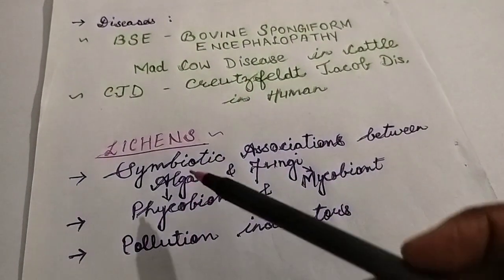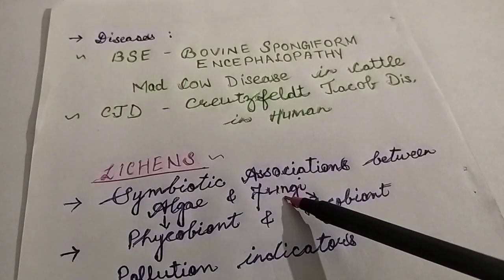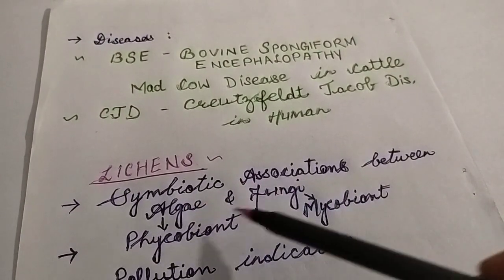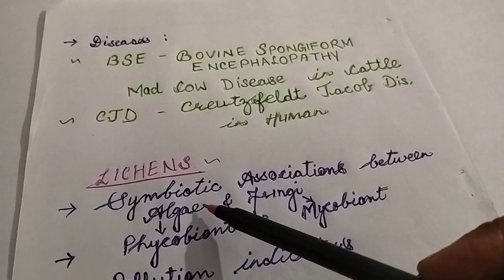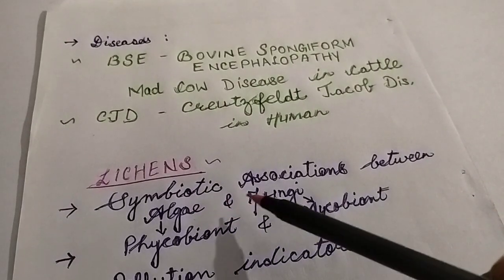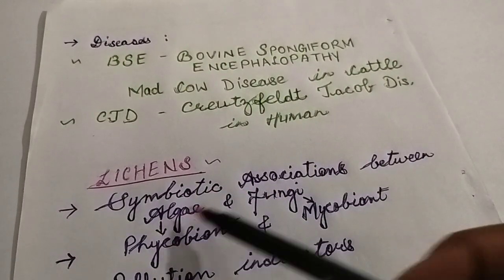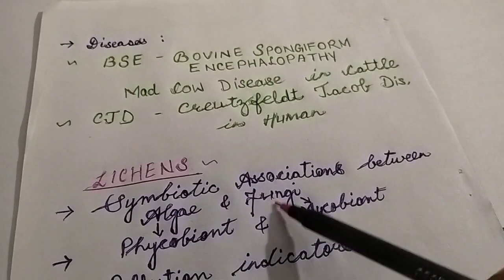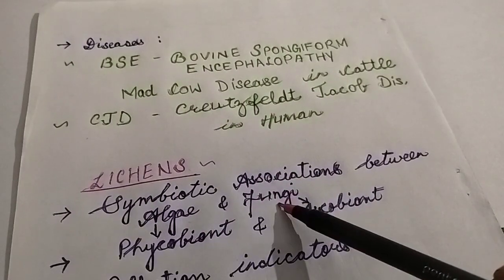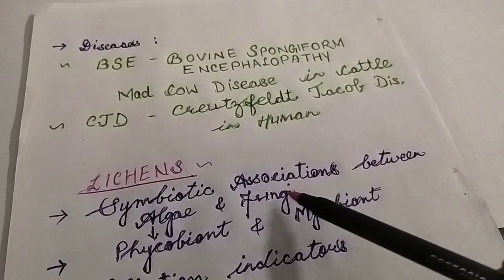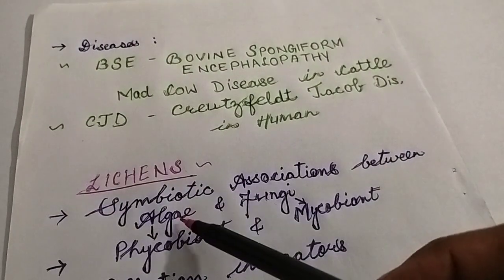Now here, you all know, algae is autotrophic and fungi is heterotrophic. So what will be the association between them? Algae will provide food to the fungi, and fungi in turn provide shelter to the algae, and also absorb water and mineral nutrients for it. So both the parts benefit each other. One provides food, one provides shelter and absorbs water and mineral nutrients. This symbiotic association of algae and fungi is known as lichens.